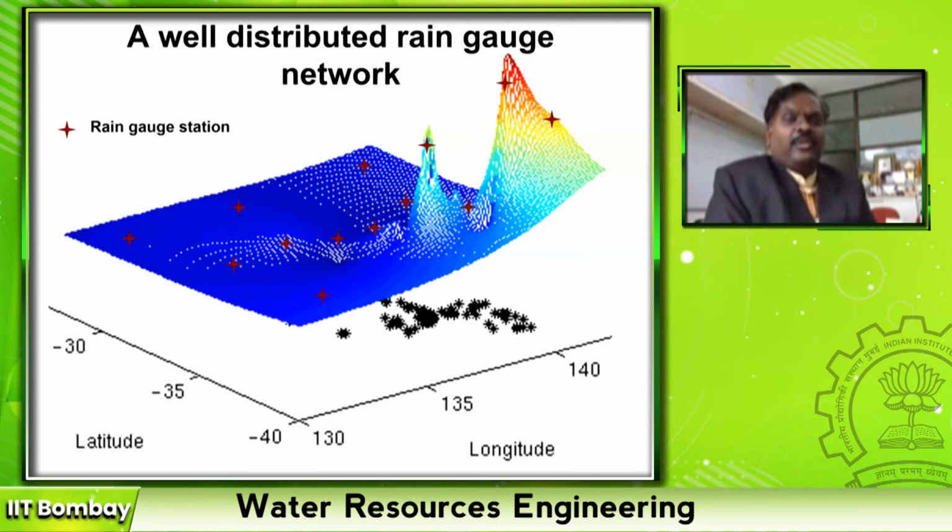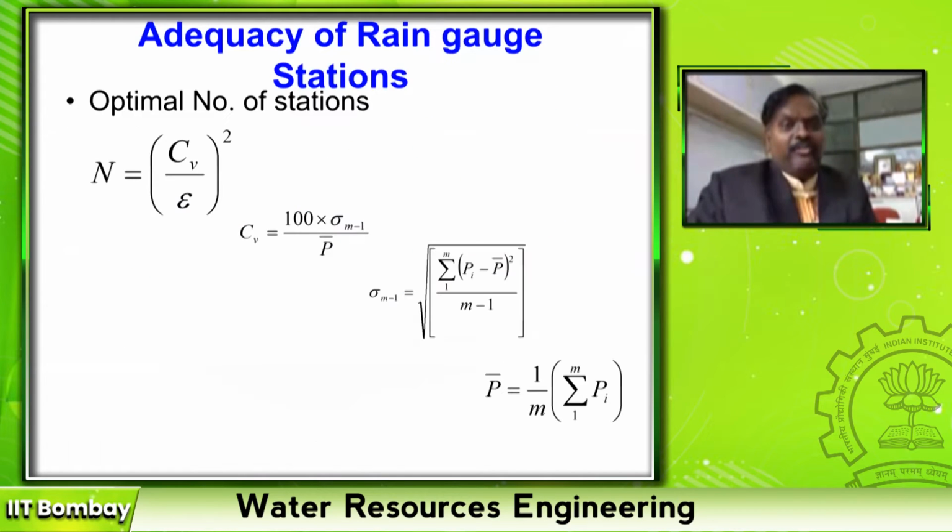How will it become uniform? When I measure each and every location, all variations are caught, but it is highly uneconomical. So I can accept 10% error in uniformity measurement. Then CV: I have already installed a certain number of rain gauge stations. What is the variation in that measurement? CV variation is nothing but standard deviation by average, right? That is called coefficient of variation.